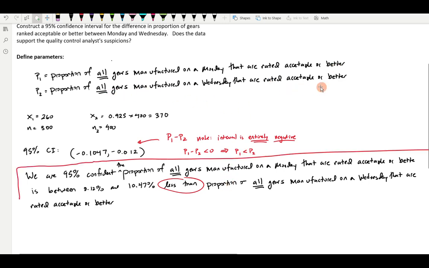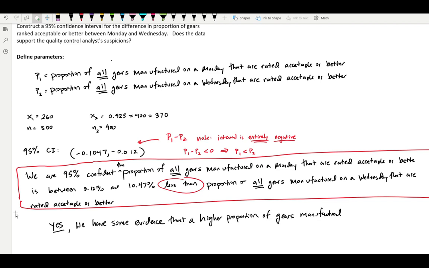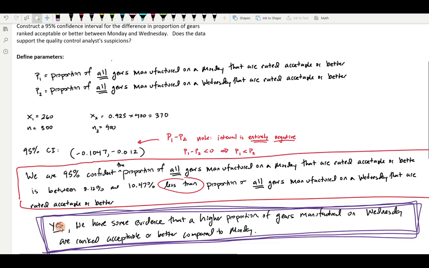And because it's entirely negative, that means that P1 minus P2, whatever that real difference is going to be, must be less than 0, which in turn implies that P1, the proportion of all gears manufactured on Monday rated acceptable or better, must be less than P2, the proportion of all gears manufactured on Wednesday that are rated acceptable or better.